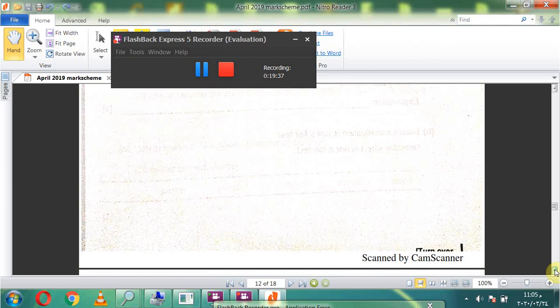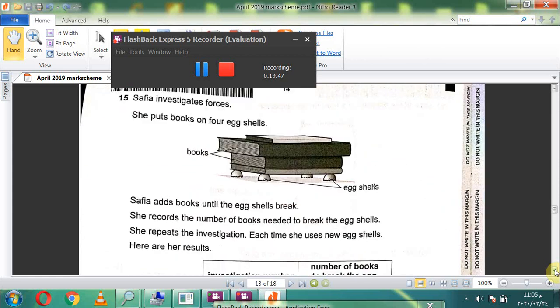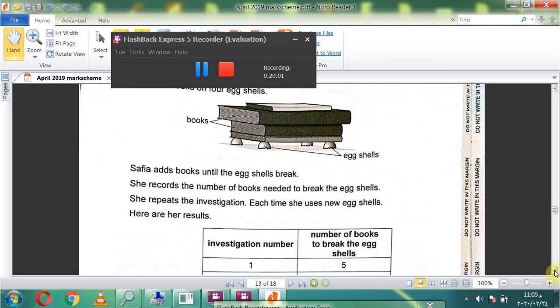Question 15. Safia investigates forces. She puts a box on 4 egg shells. Safia adds boxes until the egg shells break. She records the number of boxes needed to break the egg shells. She repeats the investigation each time she uses new egg shells.